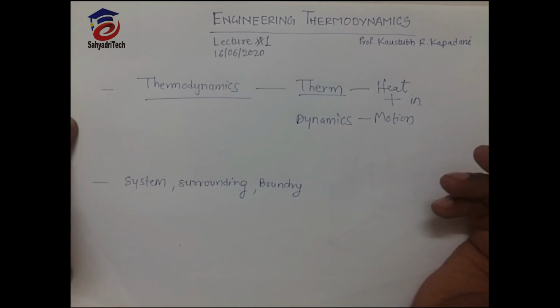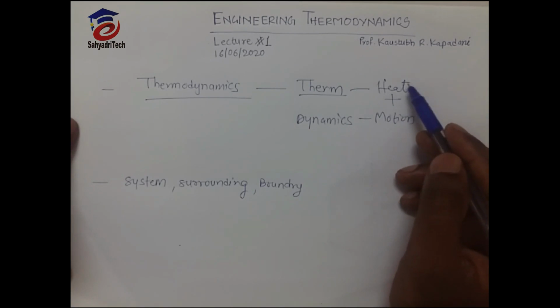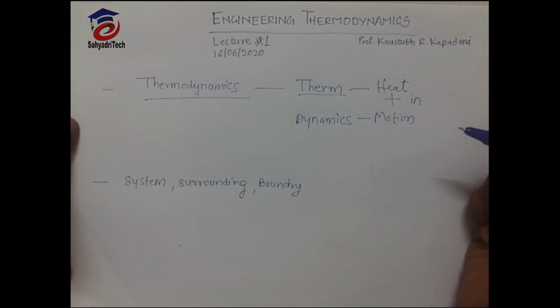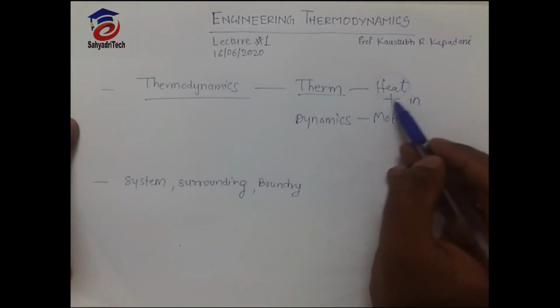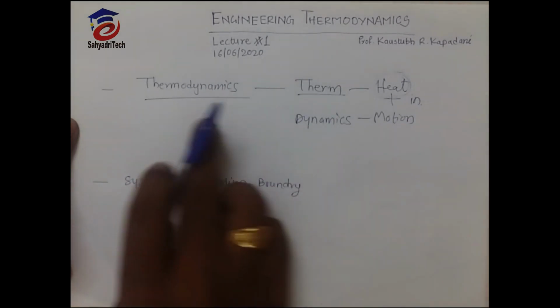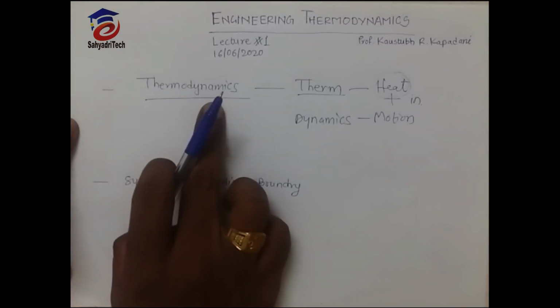Engine piston mechanism is there, various thermal plants we are using, where we generate heat and convert that heat into work done, and we use that work done for various applications. So how we utilize heat to get useful work done and to increase the efficiency of that particular application, that study is nothing but thermodynamics.